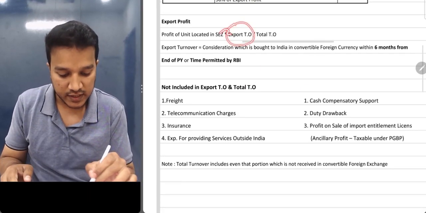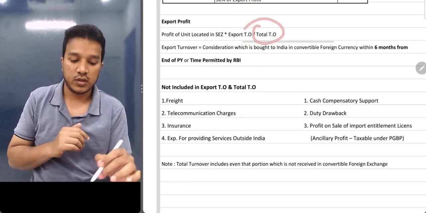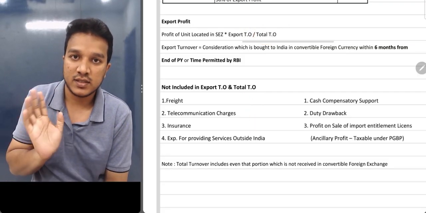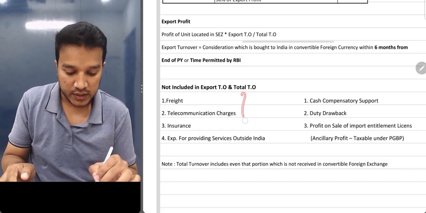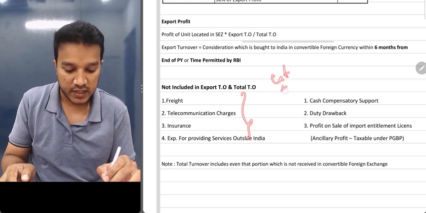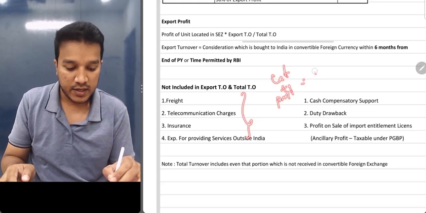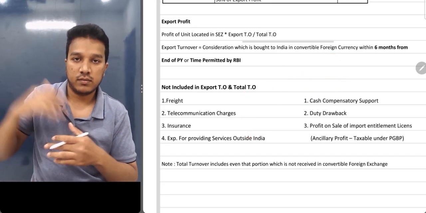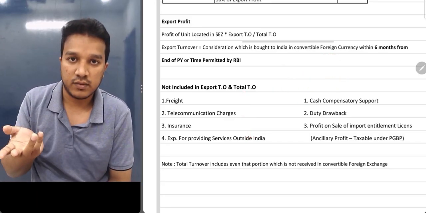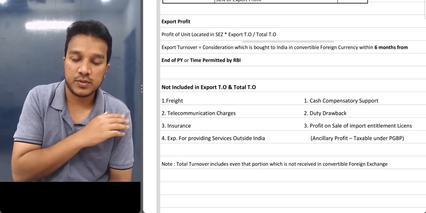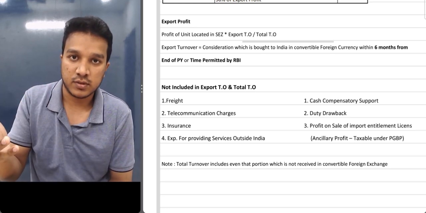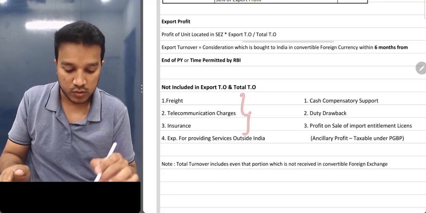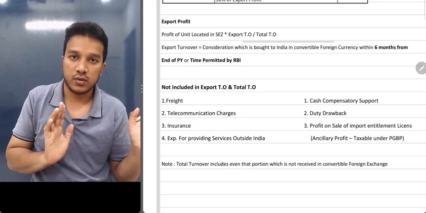So they are saying don't take this in your export turnover or total turnover, all these expenses, because these are not adding any kind of value. These are pass through expenses. Like you incur these expenses, what you are doing, you are saying cost plus profit, and you are collecting this amount from the person who's buying from you. Okay, so these are pass-through expenses. These are not value-added expenses. Okay, that's why the standard is saying that don't include this and don't inflate your export turnover.